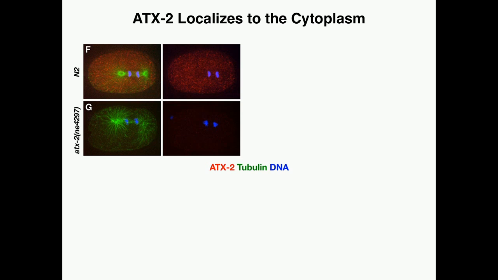And so to understand how ATX-2 might coordinate its actions within the cell, we immunostained embryos for ATX-2 and observed a distinct cytoplasmic localization pattern that was almost completely abolished in the ATX-2 mutant.